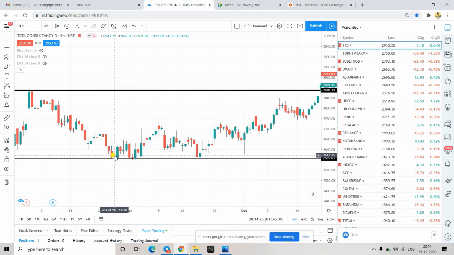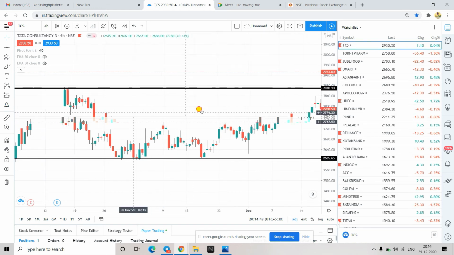T1 red, T2 indecisive, T3 bullish. So this is a decisive pattern and it is forming at a support. That means there are higher chances that it will give you good profit. Okay, understood this point?